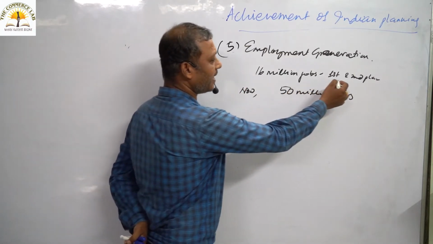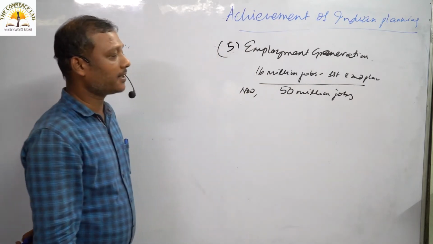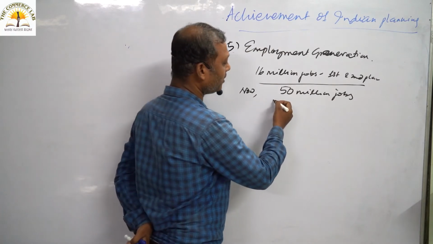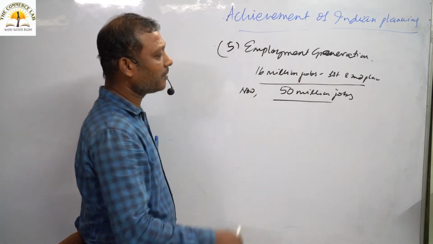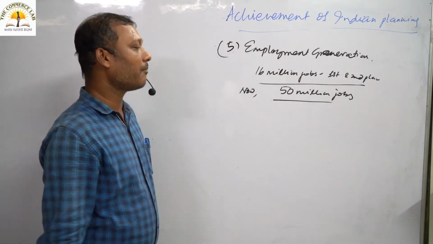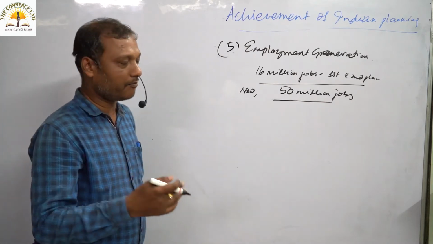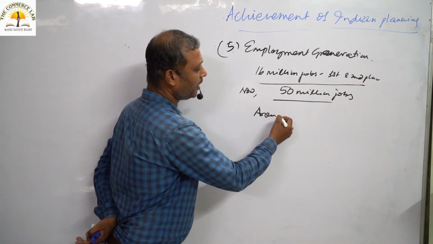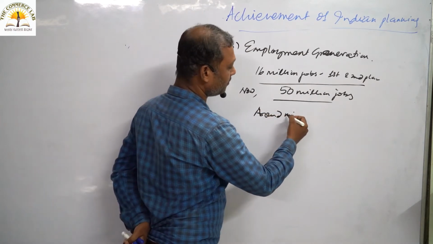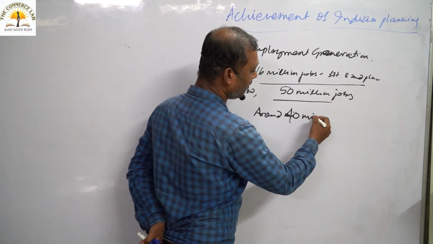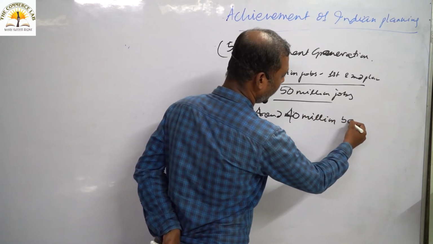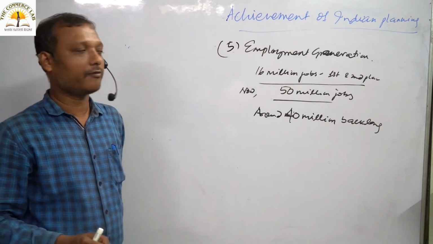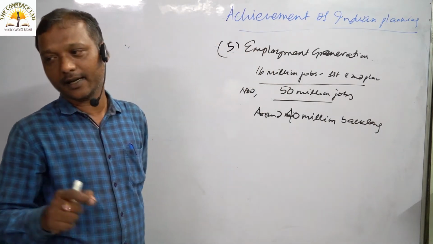In the first and second plan, we have almost created 16 million jobs, and as of now, we think we have created more than 15 million jobs, but still we have a backlog. We have a backlog of unemployment. It will be around 40 million. It is due to the effect of heavy pressure of population in India.